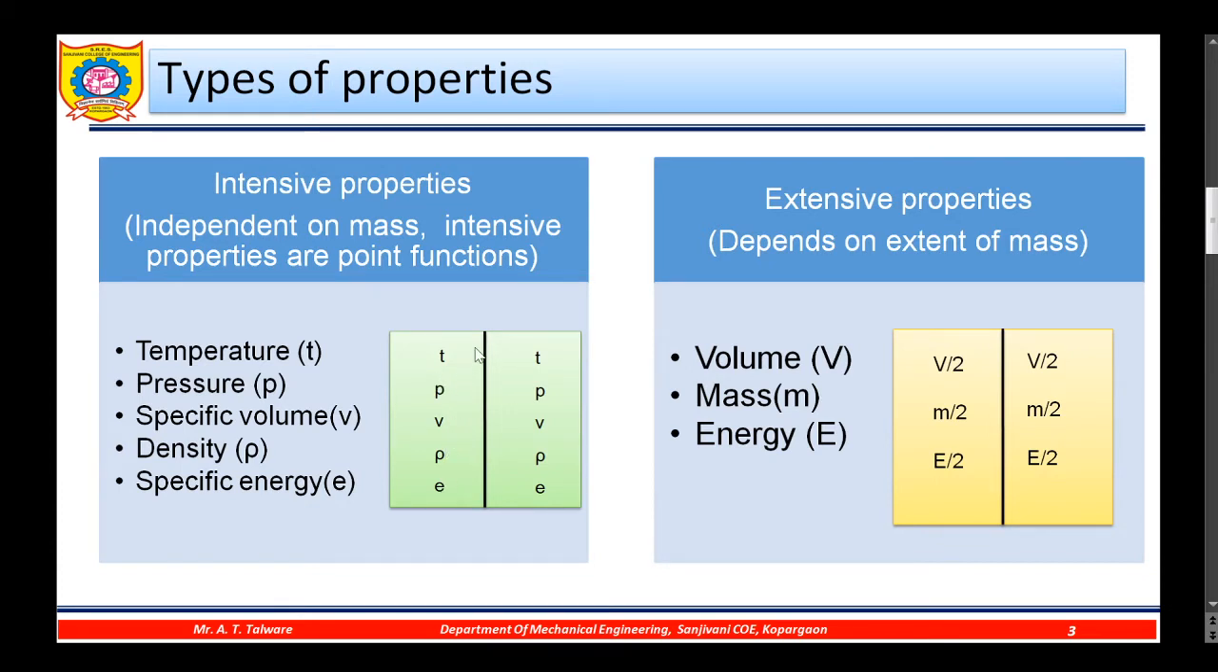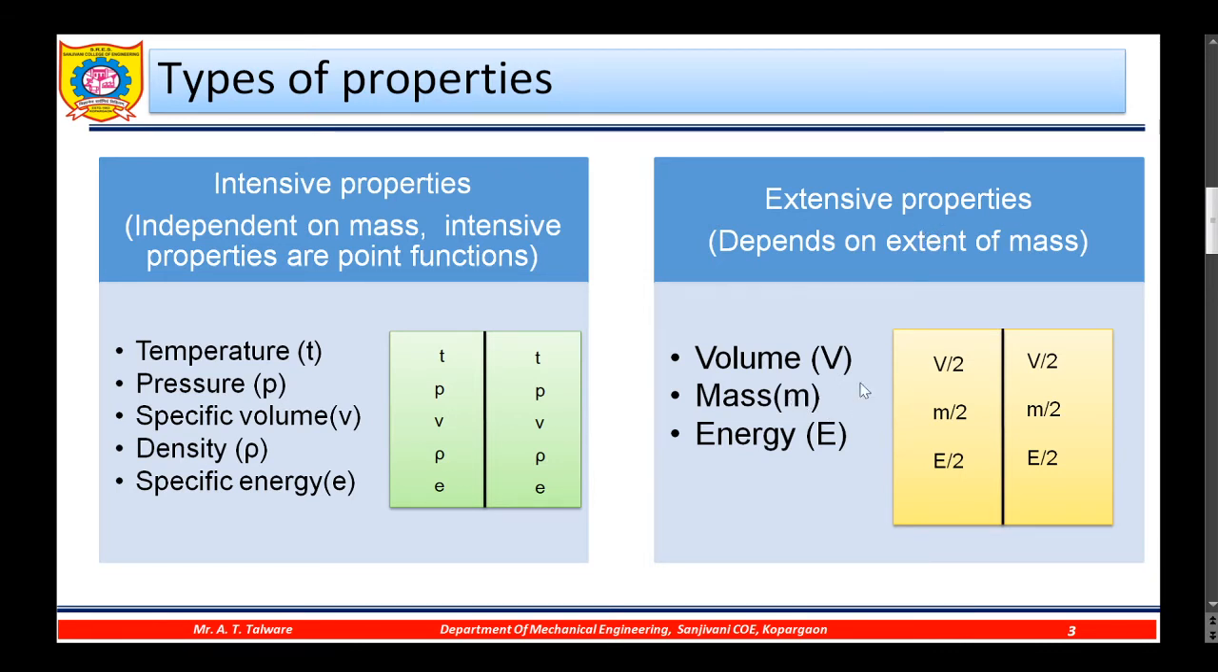When this thermodynamic system is split into two parts, the temperature on the left compartment and right compartment will remain the same, and the pressure will also remain the same. So all these are called intensive because these properties are independent of mass. Whereas the extensive properties depend upon the extent of mass. More the mass, more will be the property value.